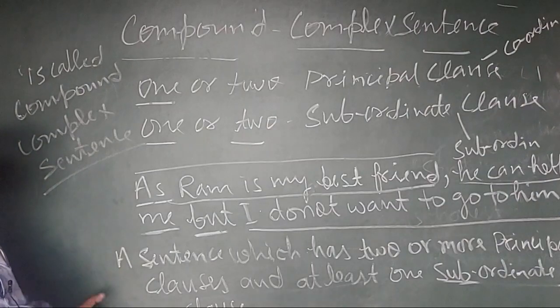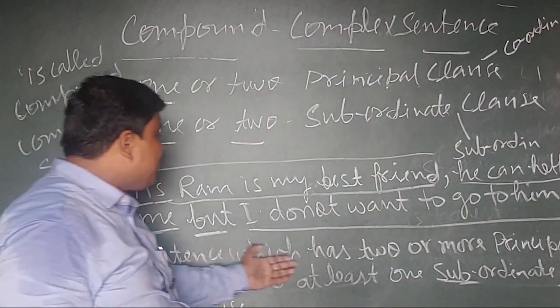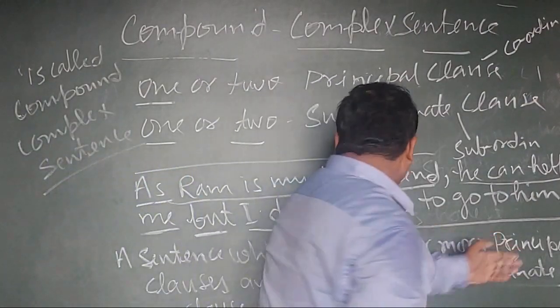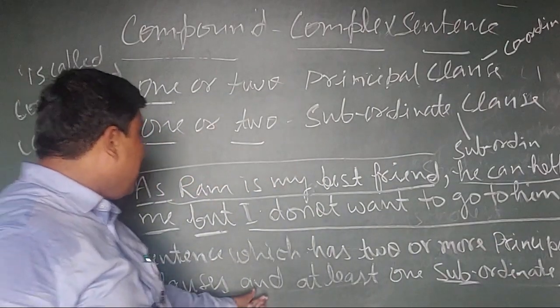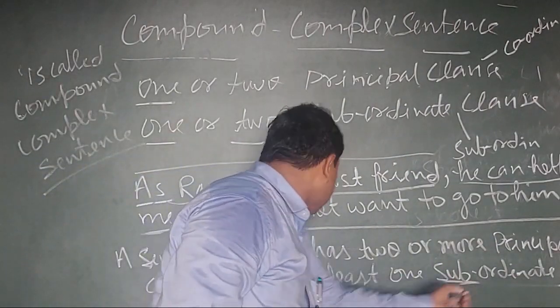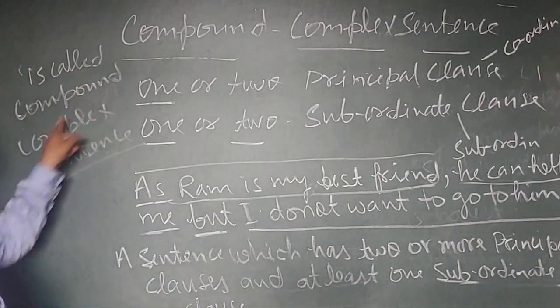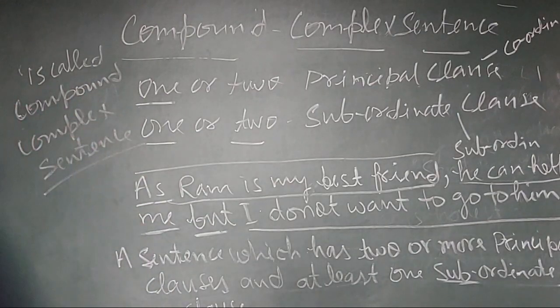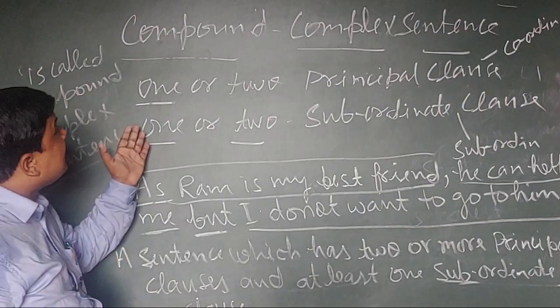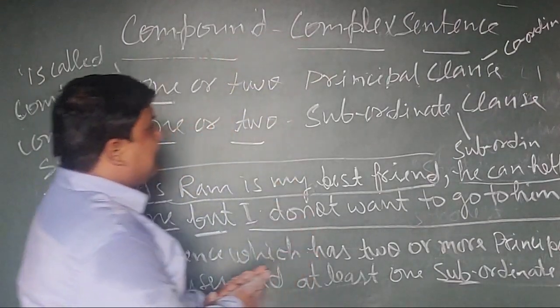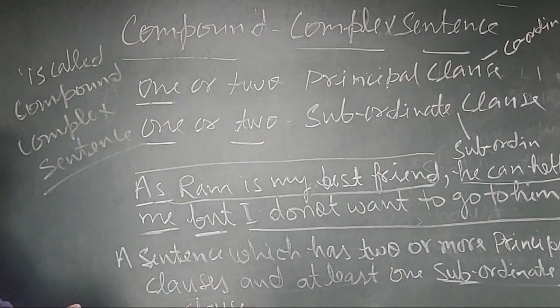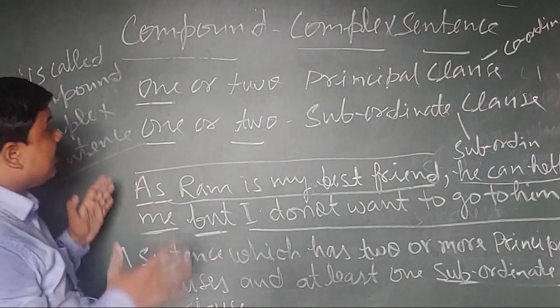Just see here, a sentence which has two or more principal clauses and at least one subordinate clause is called a compound complex sentence.